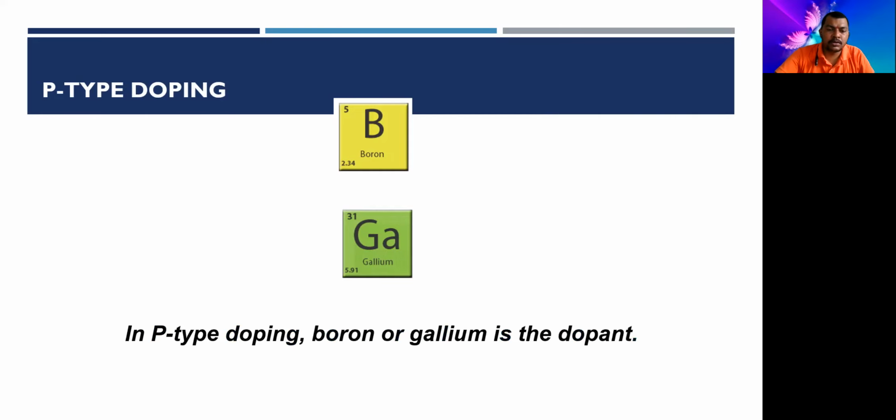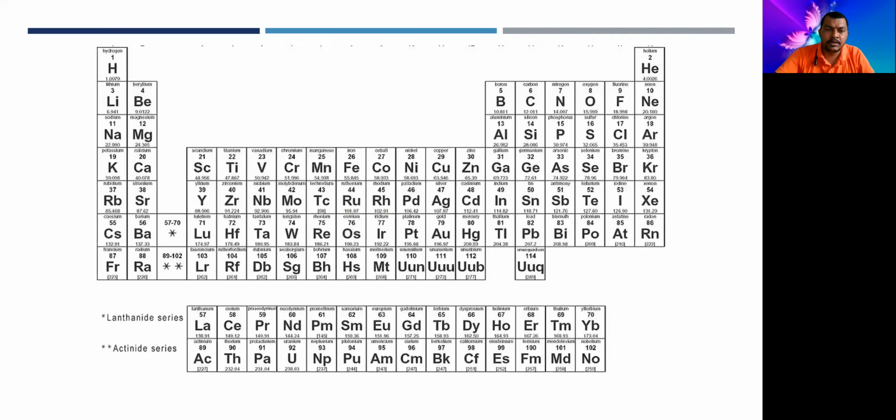So P type doping is boron and gallium is a dopant. So here, if you are able to see that we are having this in group three elements, means we are having the trivalent impurity. That is, it is having three electrons in its outermost shell, right?